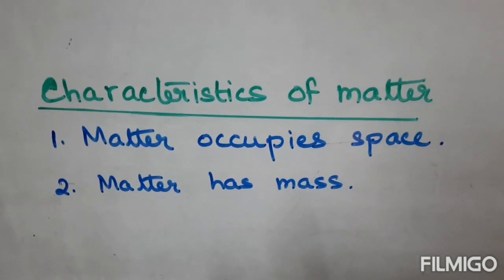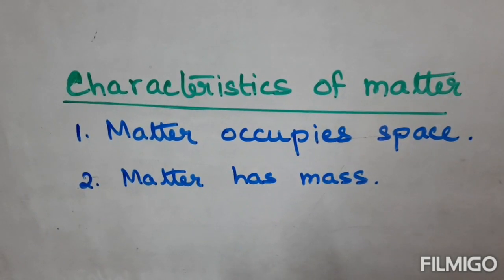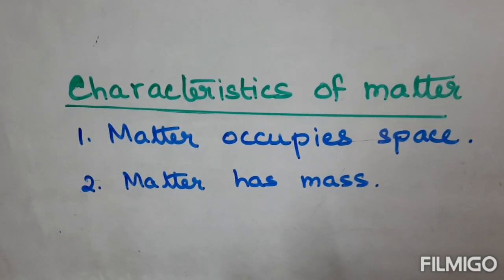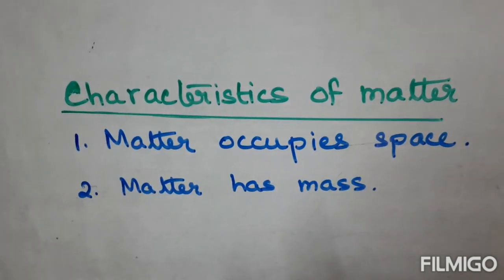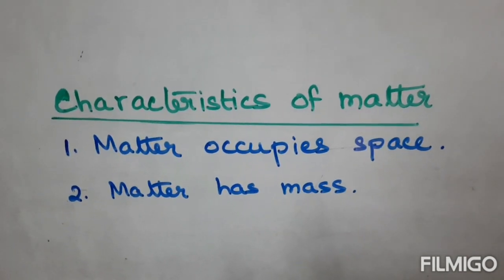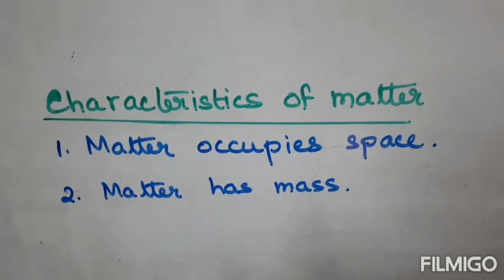Characteristics of matter. Matter occupies space, and the amount of space occupied by matter is called its volume. Matter has mass also. This is the second characteristic of matter.